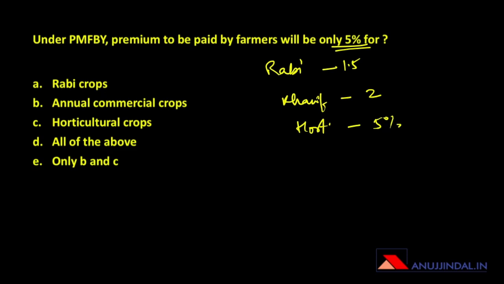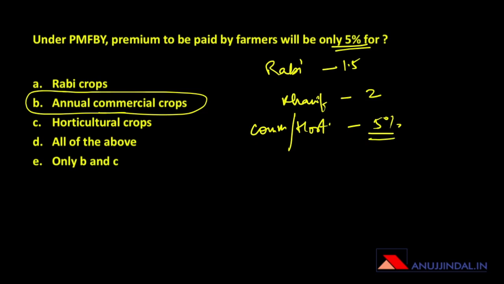But you tend to miss out that annual commercial crops are also clubbed with horticulture crops. So commercial crops which are not a part of horticulture crops also come under the 5% category. So the answer is B and C, and not only C. A lot of students might be incentivized to go with the answer C, but the answer is actually E, that is commercial crops as well as horticultural crops.